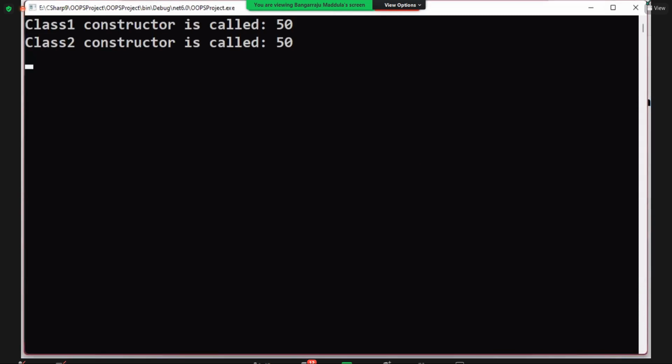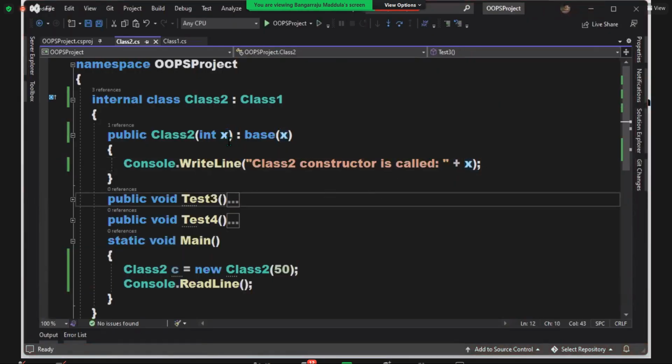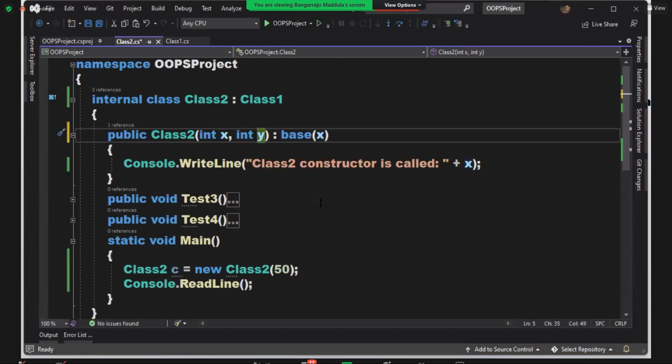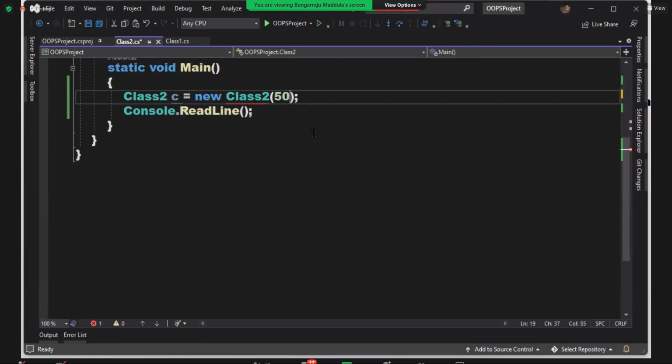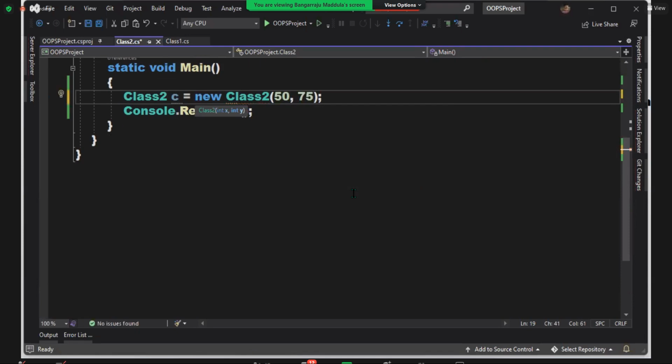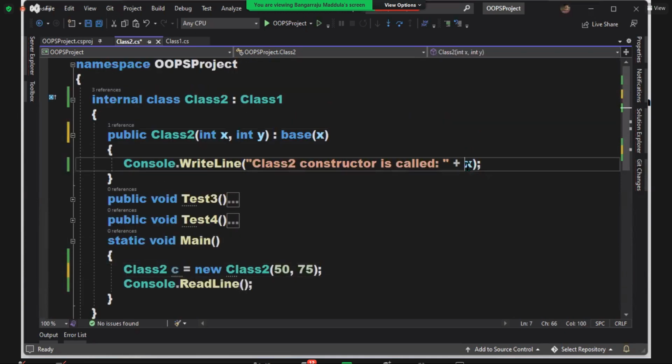No, sir, I want a different value. You want a different value? Yeah, if you want a different value, comma, y. X is for my parent and y is for my child. And now I'm passing a value 50, comma, 75. 50 is a value what I want to send to my parent class. 75 is a value what I want to use in my child class. So here I'll say y.